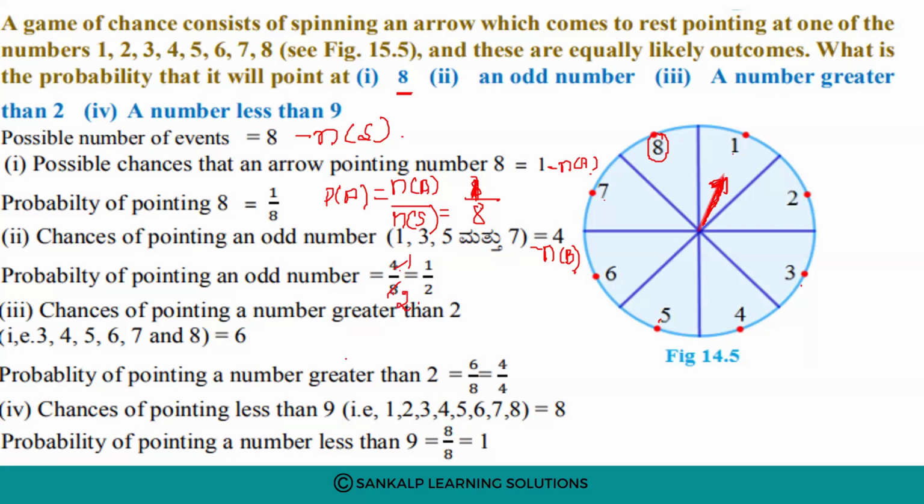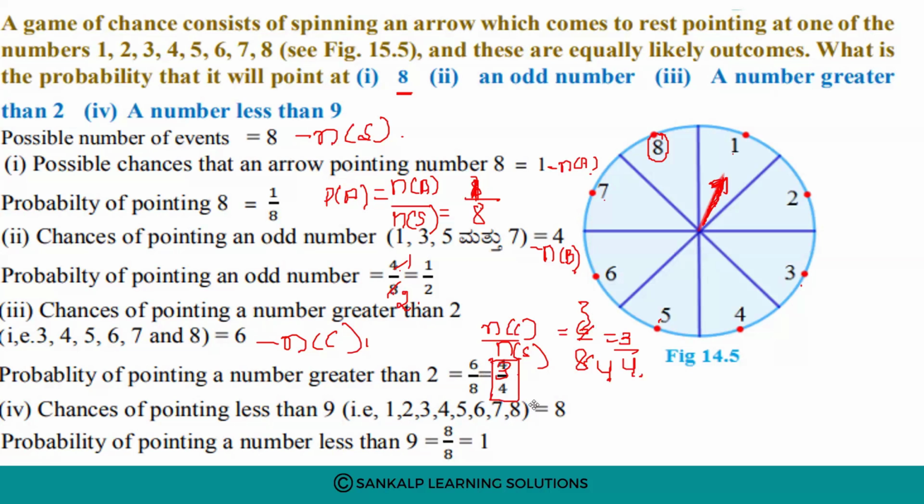Chances of pointing a number greater than 2. How many numbers are greater than 2 here? That is 1, 2, 3, 4, 5, 6. 6 numbers are there. So this is N of C. Probability of pointing a number greater than 2 is N of C divided by N of S, that is 6 divided by 8. 2 3s are 6, 2 4s are 8. So this is 3 divided by 4. This is the probability of pointing a number greater than 2.